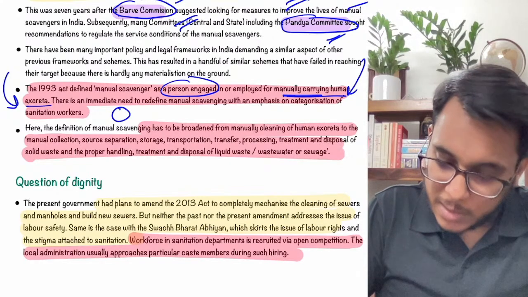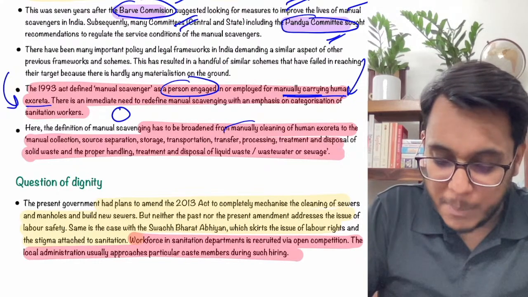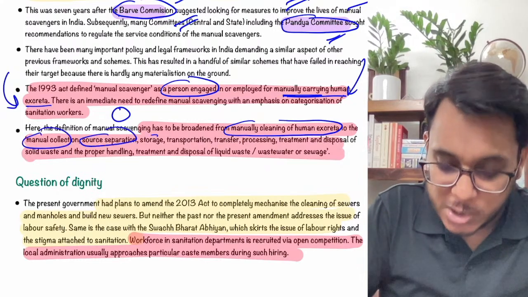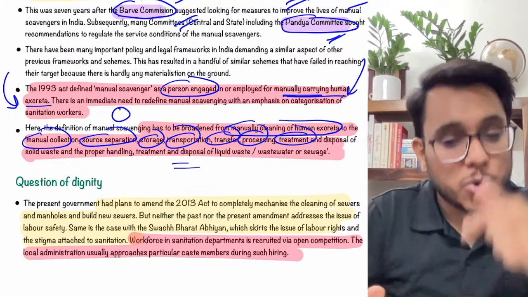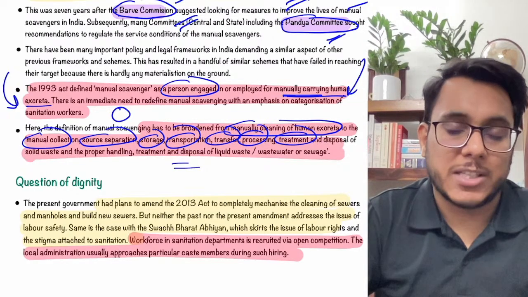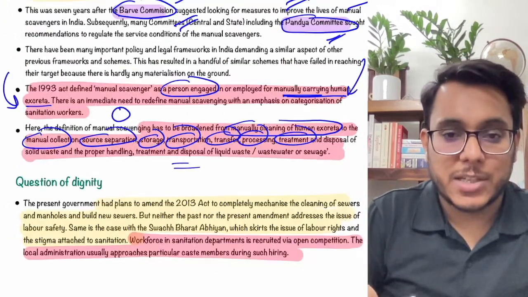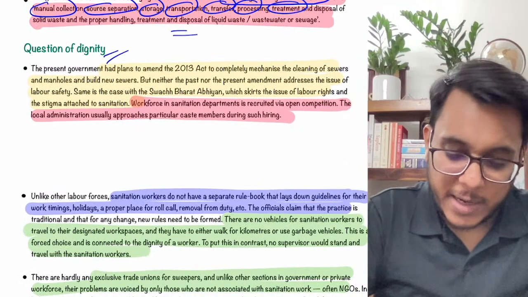Now, guys, it has been provided that the definition could be broadened to include all the people who are in the manual cleaning of human excreta, in the collection, source separation, storage, transportation, transfer, processing, treatment. All these people should be brought into the definition of manual scavengers so that more coverage can be given. Now, the manual scavengers also face a challenge to their dignity. What challenge to their dignity is there?